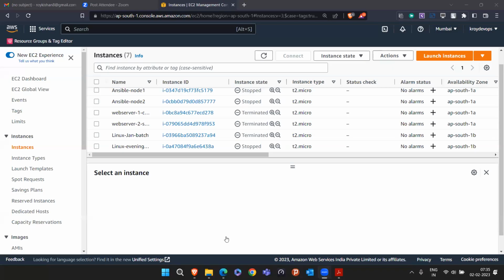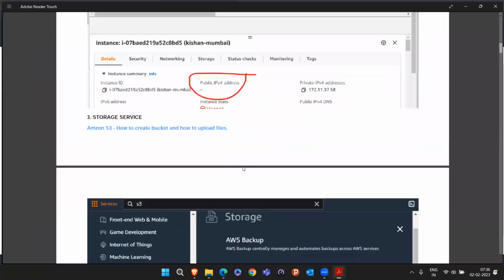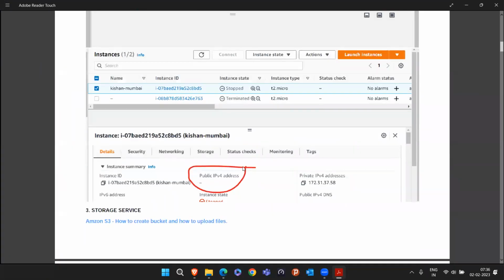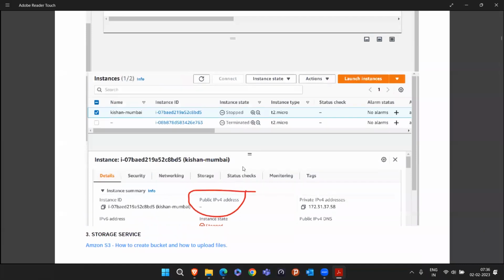So in the last class, if you remember, we discussed how to launch a Windows instance and how to attach the Elastic IP. Anybody tried that? Launching a Windows instance on AWS? Have you tried or still you have to? I'm asking, have you tried launching a Windows instance?